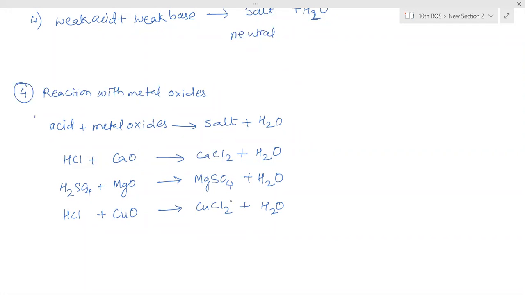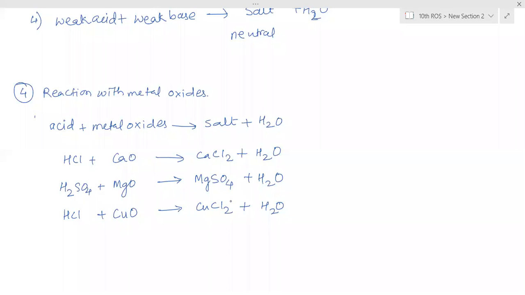That means these substances are giving out OH minus ions and neutralizing the acids. So it is formation of water, that means neutralization. H plus ions from the acid are combining with OH minus ions, and then only the water formation has been done. So this is also a neutralization reaction. So who is neutralizing here? Base is not neutralizing. Metal oxides are neutralizing the acids. That means metal oxides, in aqueous solution, also produce OH minus ions, and hence metal oxides are considered as basic in nature.